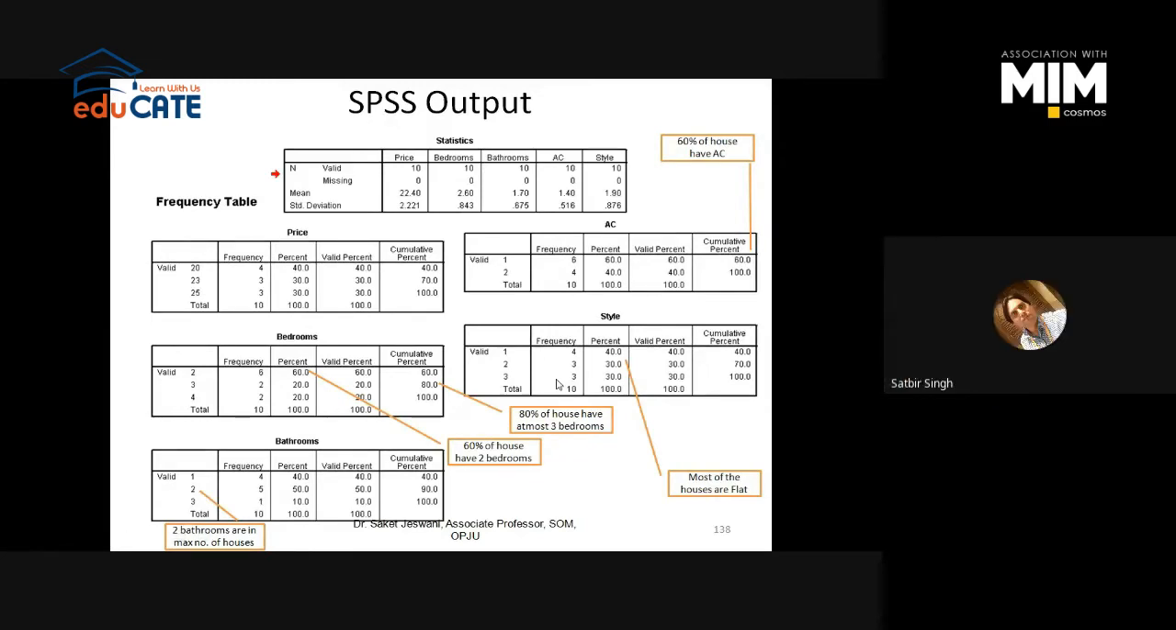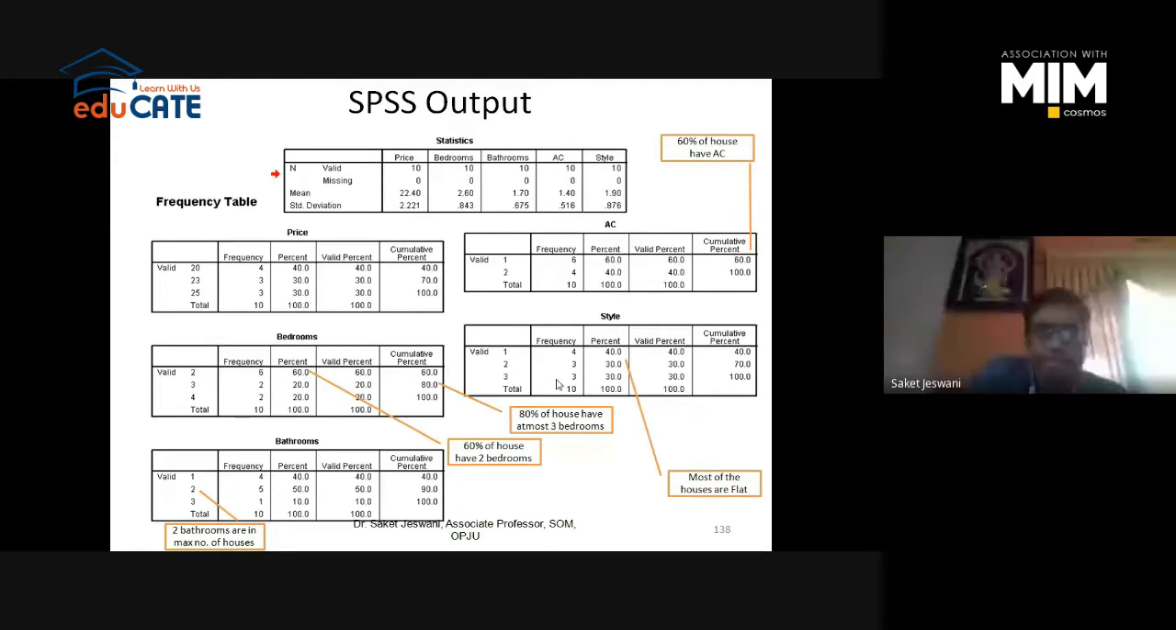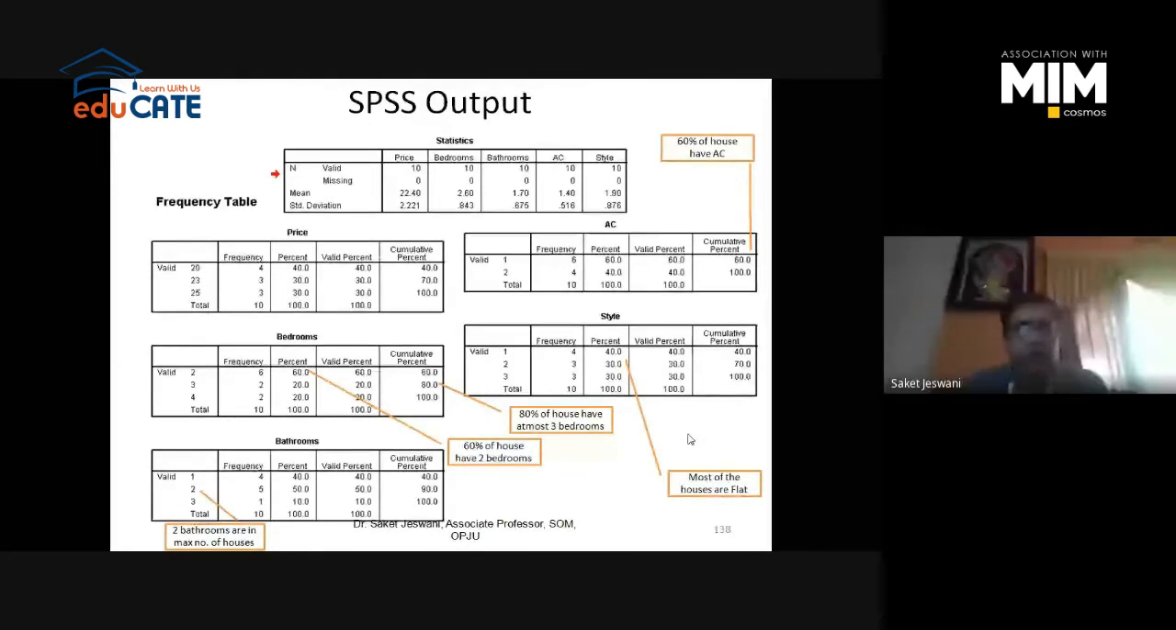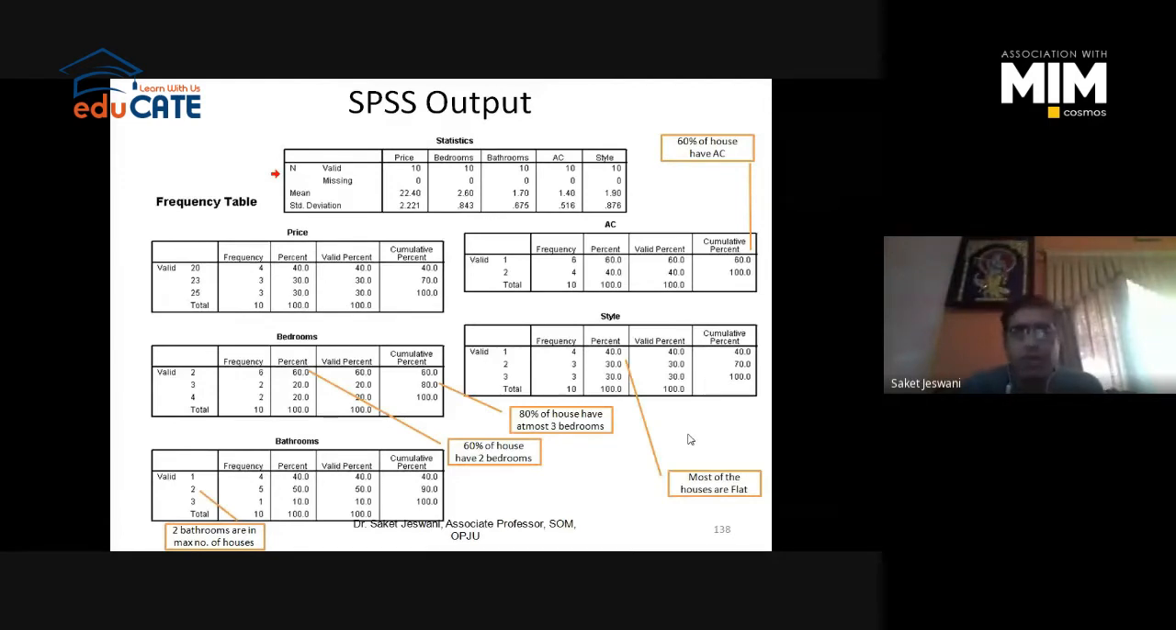In this sample case, 1 is flat, 2 is row, 3 is villa. So many other questions you can answer out of this frequencies table, on the basis of the price, bedroom, bathrooms, style, or AC.